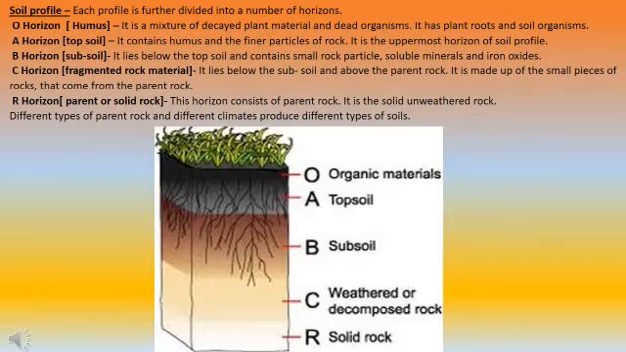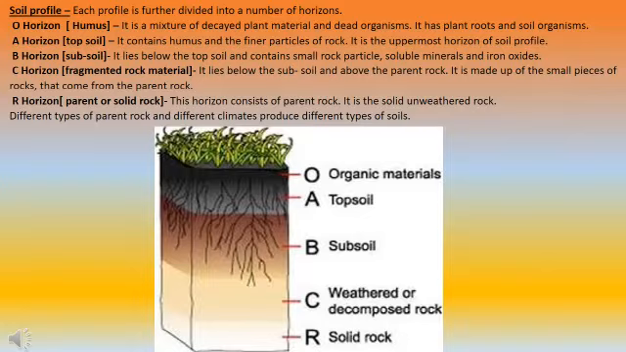The C horizon lies below the subsoil and above the parent rock. It is made up of small pieces of rock that come from the parent rock. Parent rock is basically the harder rock, and the small stone particles that get separated from the parent rock are collected in the fragmented rock material of the C horizon. And last, we have the R horizon, the parent or solid rock. This horizon consists of the parent rock. It is a solid unweathered rock.